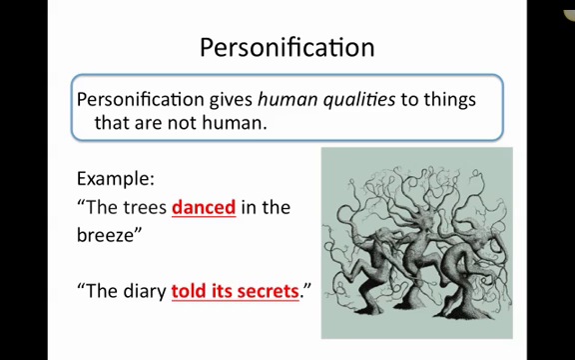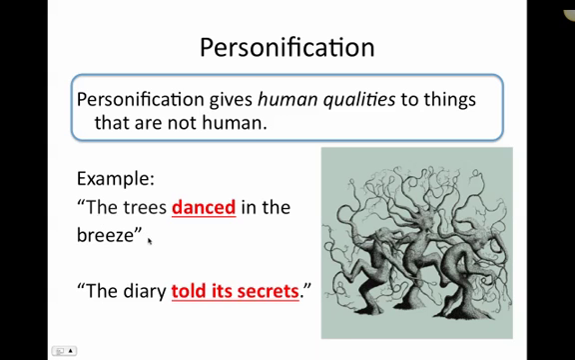And the last one that we're going to talk about in this part of the toolbox is personification. Personification gives human qualities to things that are not human. So, for example, our example here about the trees dancing says, the trees danced in the breeze. Now, can trees really dance? No. That's something that humans do, although this artist does a good job of trying to make us think that trees could dance.